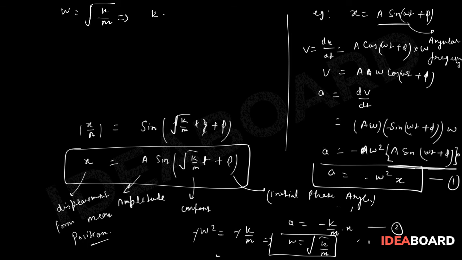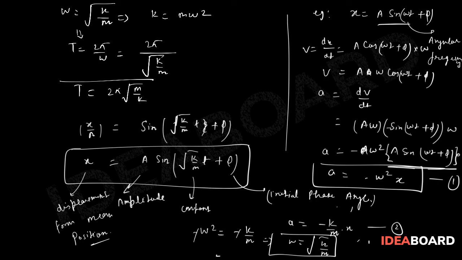From here k will become m omega square, and also we know that time period is equal to 2 pi by omega. So T will be 2 pi divided by under root of k by m. From here time period is 2 pi under root of m by k. This is a very very important formula for SHM. This is going to be your actual time period of any SHM.